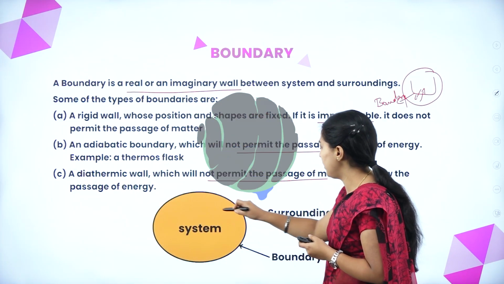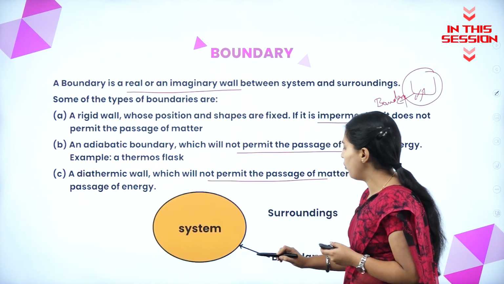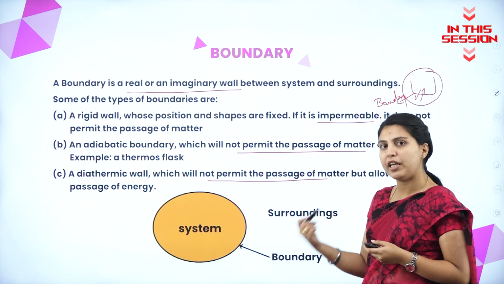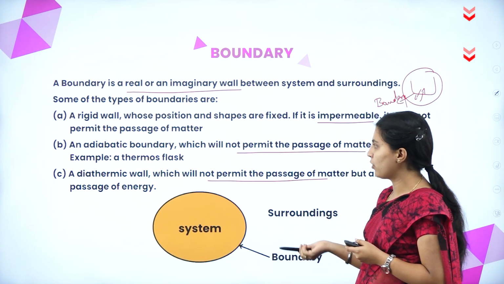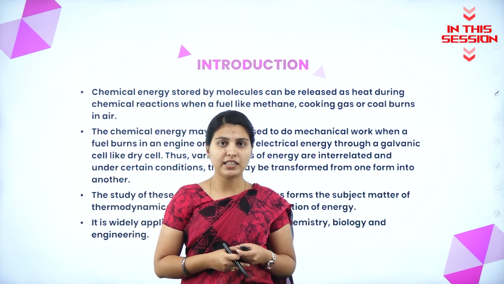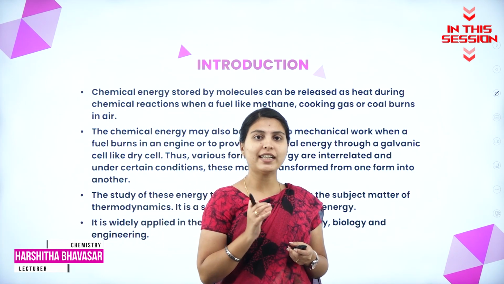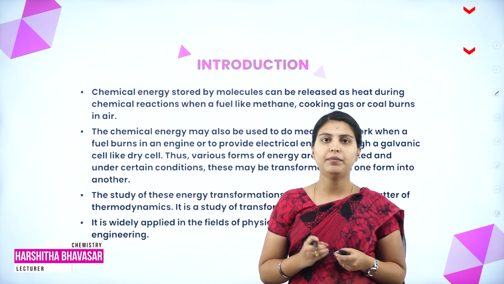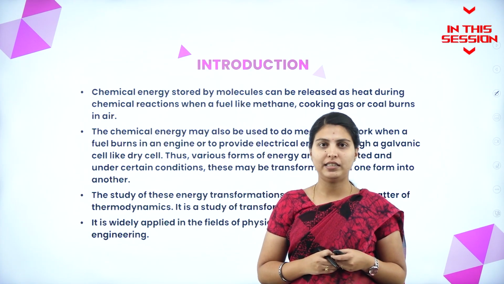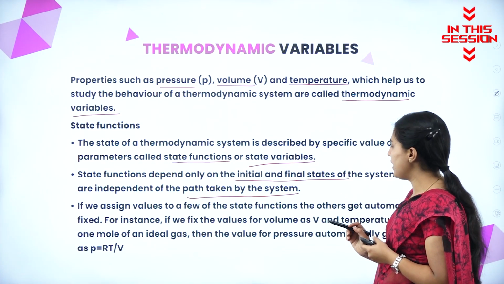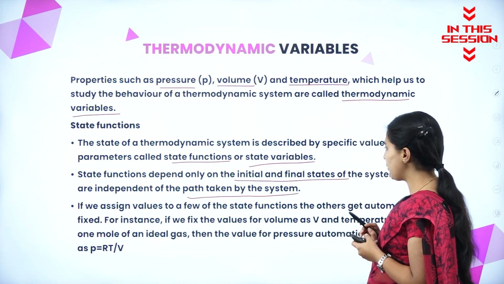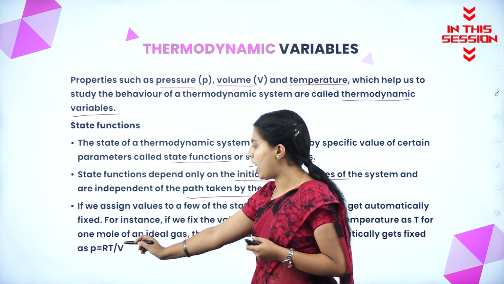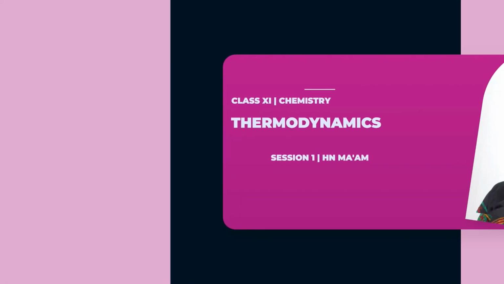Here this is system, this is surrounding, and this is the boundary. This can be permeable or it can be impermeable. This is based on the kinds of boundaries. Thermo means heat, dynamics means flow. The overall study of flow of heat will be called as thermodynamics. For 1 mole of ideal gas, the value of pressure automatically gets fixed, that is P equal to RT by V.